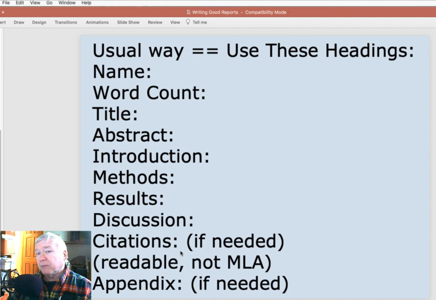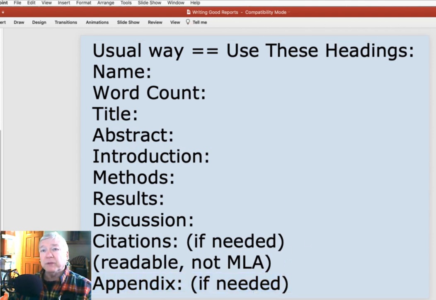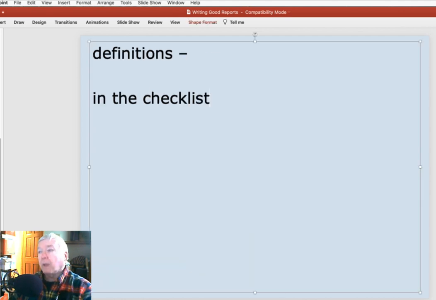And one of the things I'll emphasize is, again, this is not an English class, so I don't care if it's perfect MLA format or whatever, so long as it gets across the idea that you quoted something that somebody else wrote, and here's where that came from. And then an appendix, which we rarely, if ever, need, but we'll nonetheless talk about a little bit in any case.